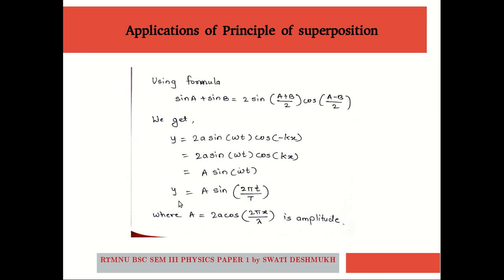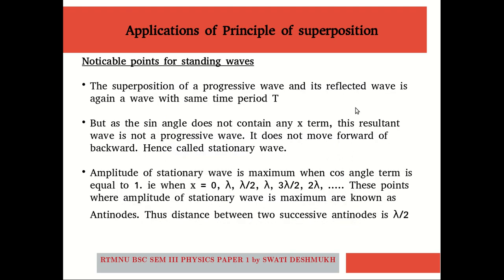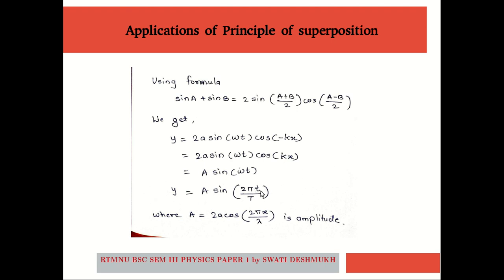Since we are getting a wave equation here, we say that the resultant of these two waves is again a wave having the same time period T. But as the sine angle is sine 2 pi t by capital T, in this angle term there is no x term.